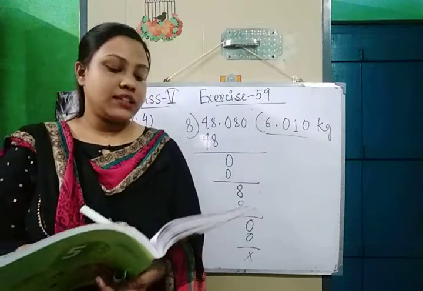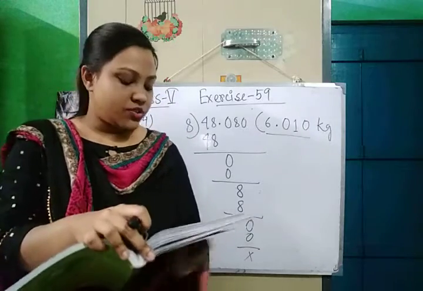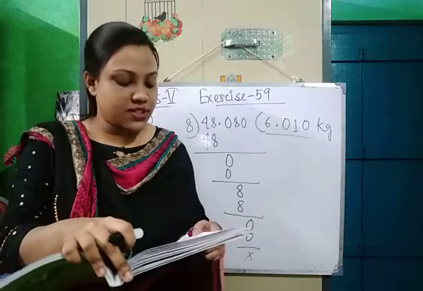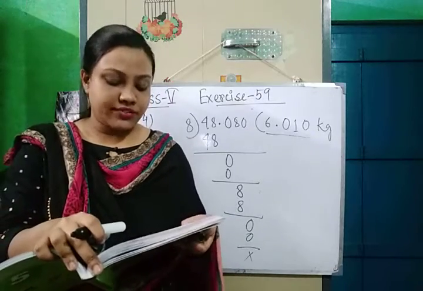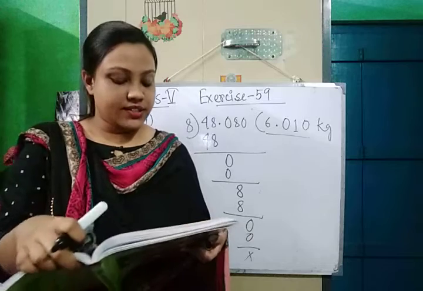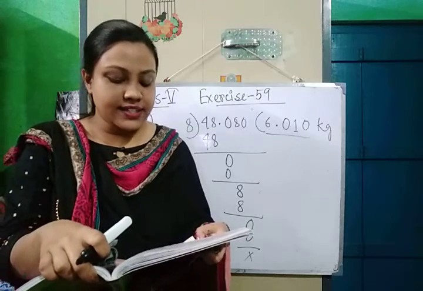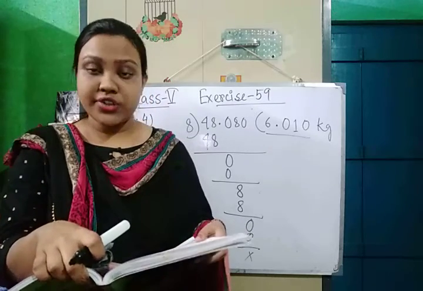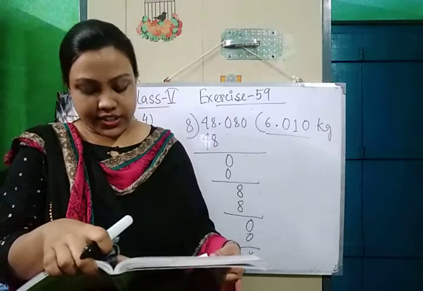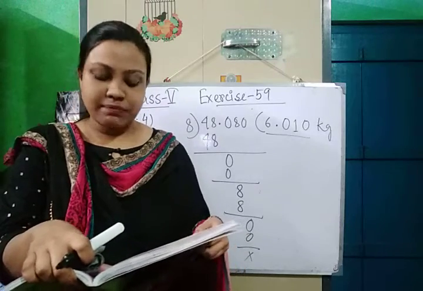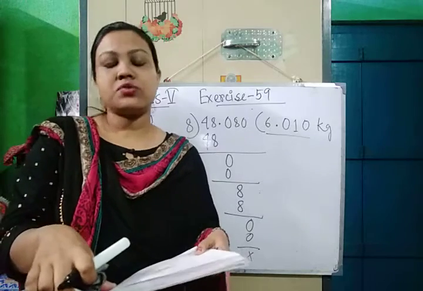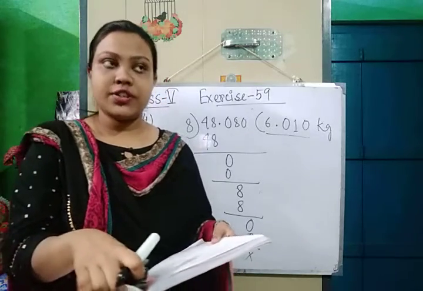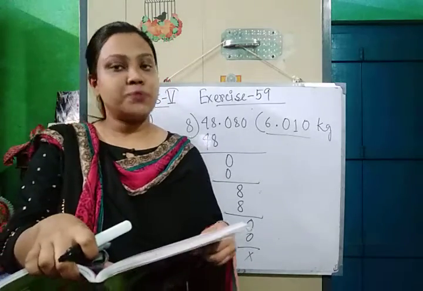So, few sums are there, all are of the same types. So, I am doing few sums from these given word sums. Okay. First, I am doing question number 7. Question number 7 is the weight of salt in a packet is 875 gram. What will be the weight of salt in such 25 packets? So, the weight of one packet is given, one packet of salt. We are going to find out the weight of 25 such packets. So, we have to multiply.